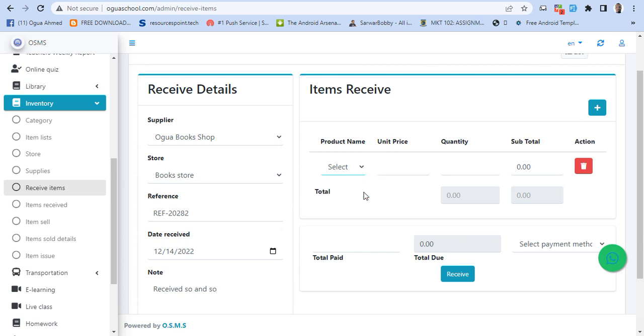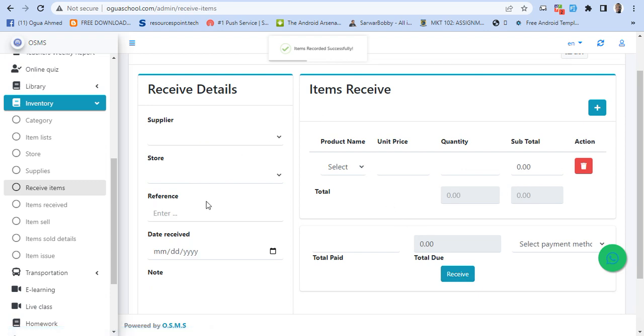So exercise books, maybe 1 unit, and then the unit price, let's say 10 cedis, and then the quantity they brought, let's say 50. So you can see the subtotal. So amount paid, maybe you paid them 400 cedis. You need to indicate that as well. So maybe when they brought the books, you paid them, let's say 400 cedis, and then your mode of payment, let's say, was cash, and you click on receive.